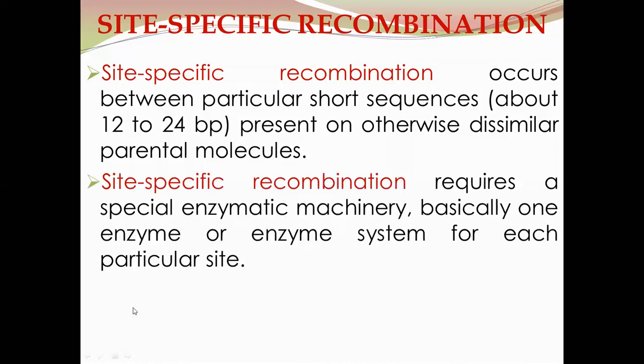Site-specific recombination requires a special enzymatic machinery, basically one enzyme or enzyme system for each particular site. So for the integration of a DNA molecule into another molecule, special enzymatic machinery is required, basically one enzyme or enzyme system for a particular site.